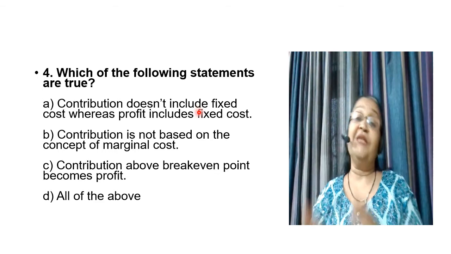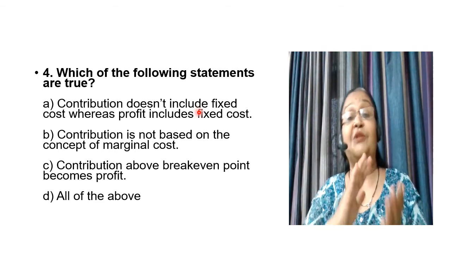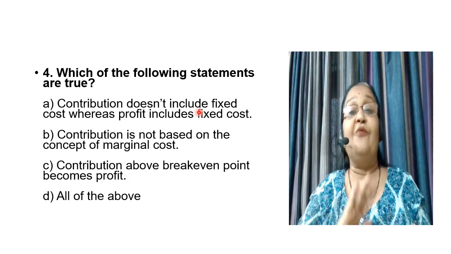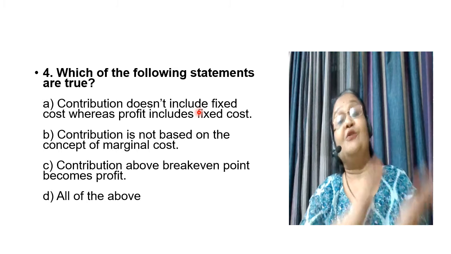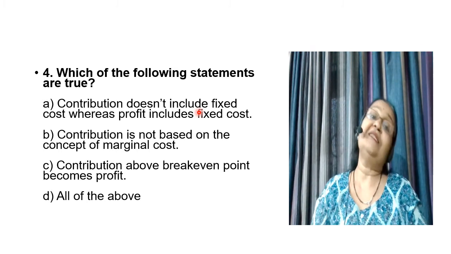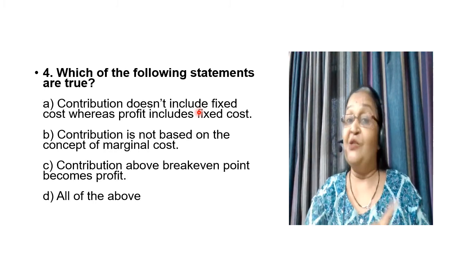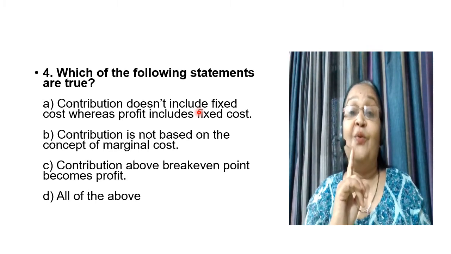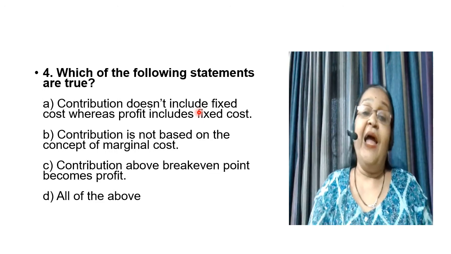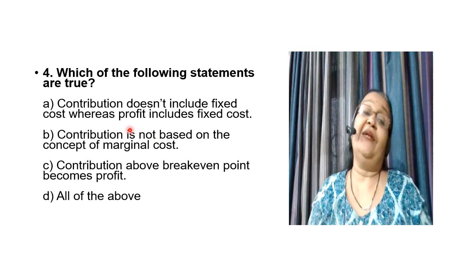Friends, contribution includes fixed cost because contribution has to cover the fixed cost. Profit doesn't include it. Once we are in a position to cover the fixed cost, we are in a position to make the profits. And therefore, the first statement is wrong. If the first statement is wrong, the fourth is not going to be our choice, remember. And therefore, let us read the second one.